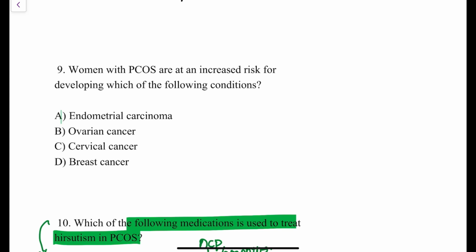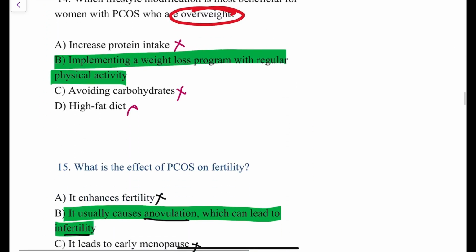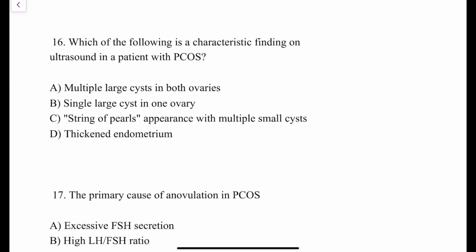So women with PCOS are at increased risk for developing endometrial carcinoma. So that is the option over here, right? Ovarian cancer, cervical cancer and breast cancer are ruled out. So the answer to this question is endometrial carcinoma because of unopposed estrogenic action towards the uterine endometrium in patients of PCOS. Fine. Because in patients of PCOS, estrone E1 is increased. Estradiol is decreased, but estrone E1 is increased in patients of PCOS.